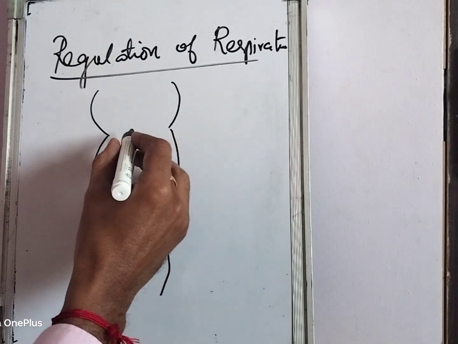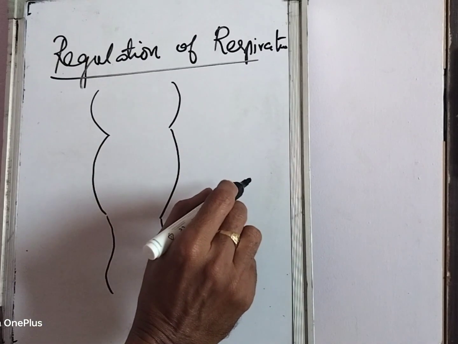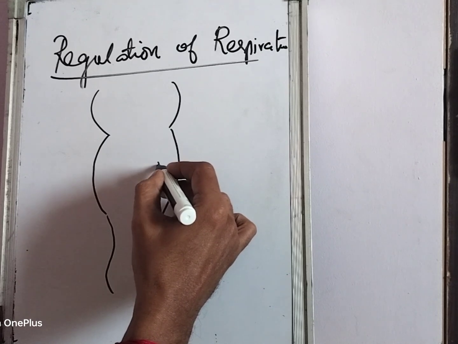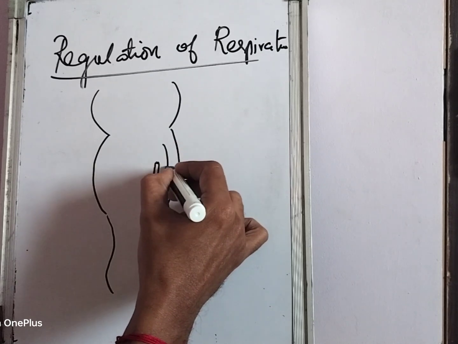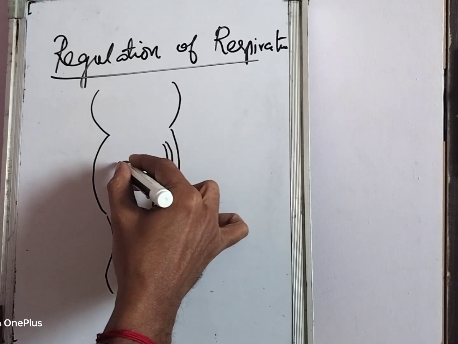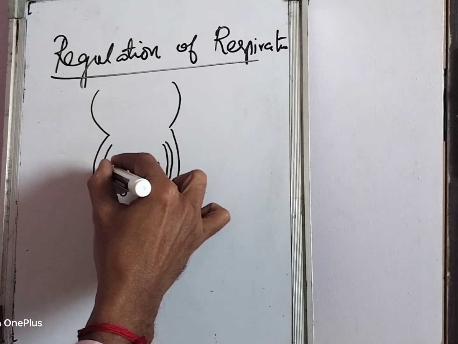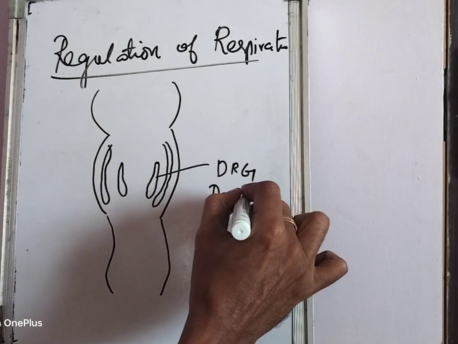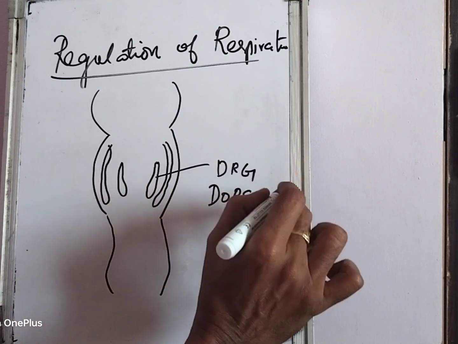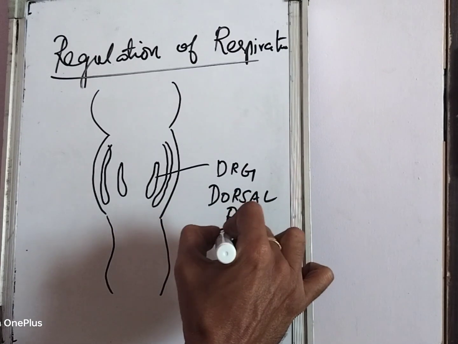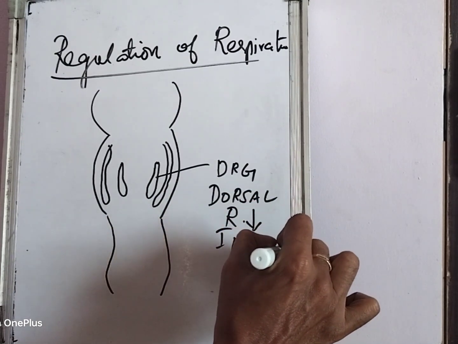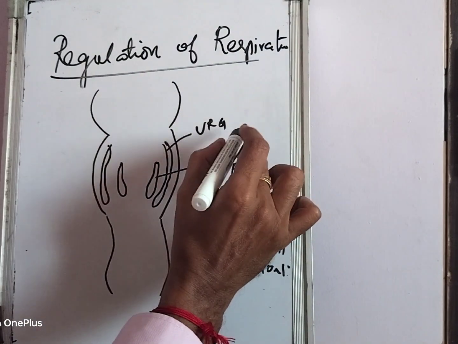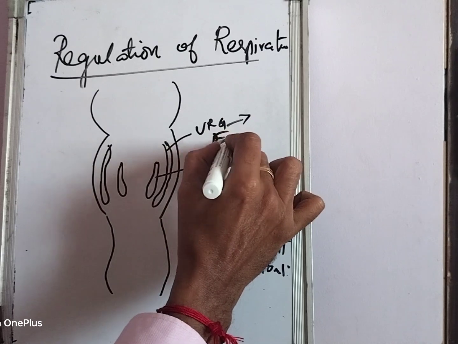In the medulla we have the respiratory neurons that control the automatic respiration. We have two groups of neurons: one is the dorsal respiratory group, and the other is the ventral respiratory group. On both sides you have the dorsal respiratory group neurons and the ventral respiratory group neurons. This is the DRG, the dorsal respiratory group, and it contains inspiratory neurons, so it is responsible for inspiration. The ventral respiratory group contains expiratory neurons and is responsible for expiration.